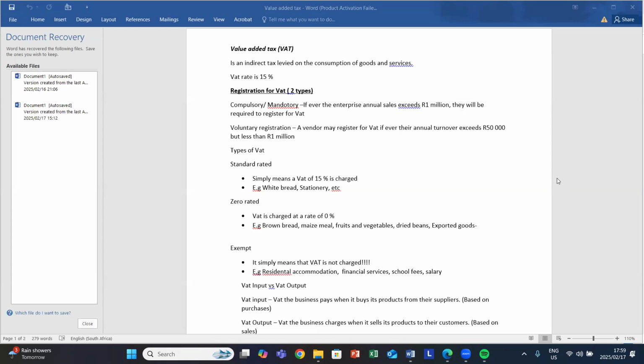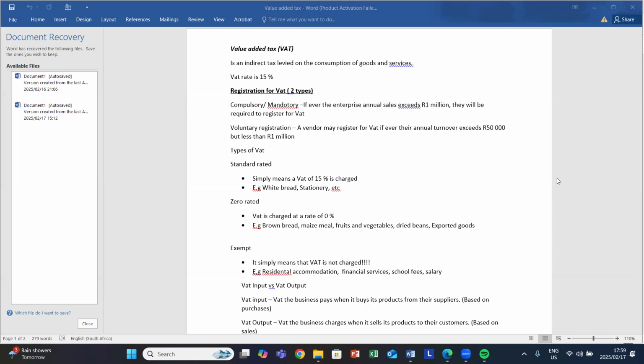So, when we're referring to VAT, which is value-added tax, value-added tax is an indirect tax that is imposed on the consumption of goods and services. So the government will levy it on the consumption of what? Of goods and services. Meaning when you buy certain items, they will have what?